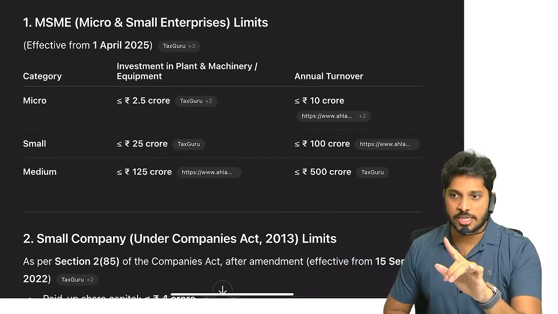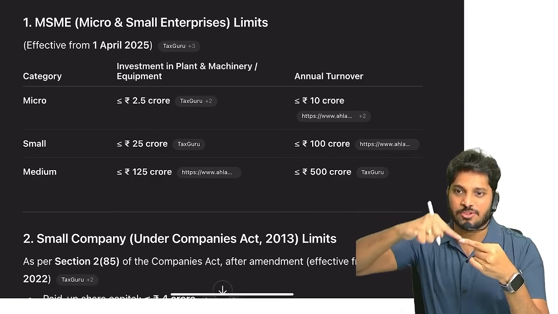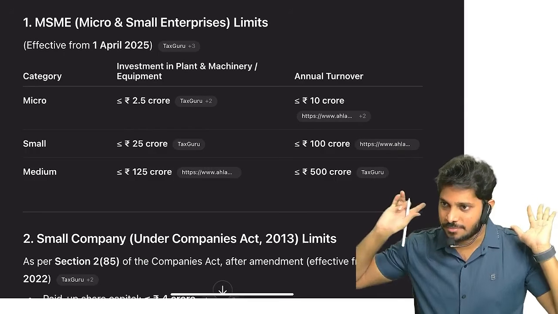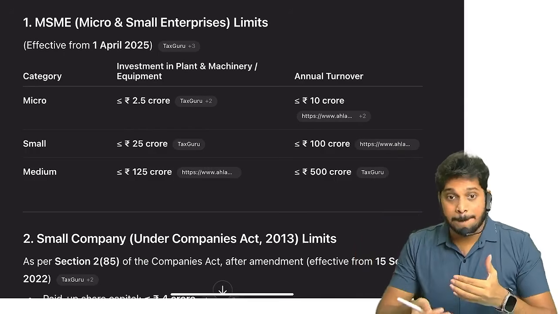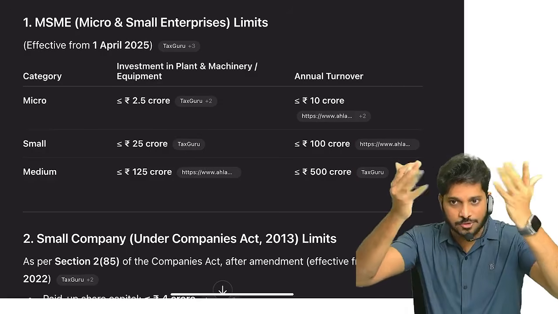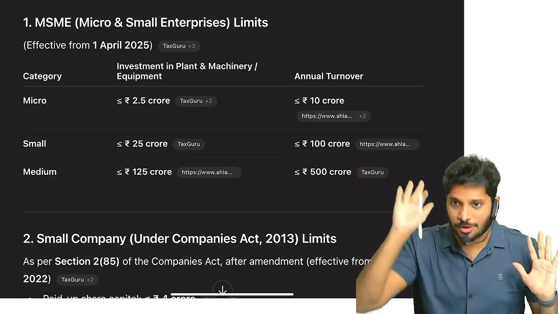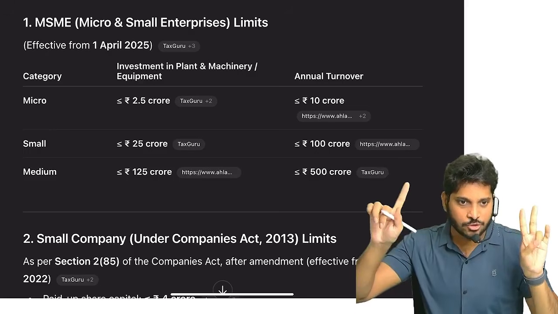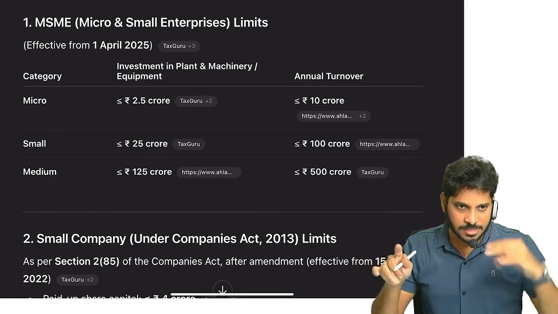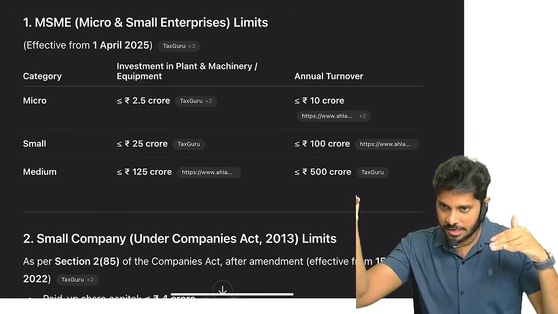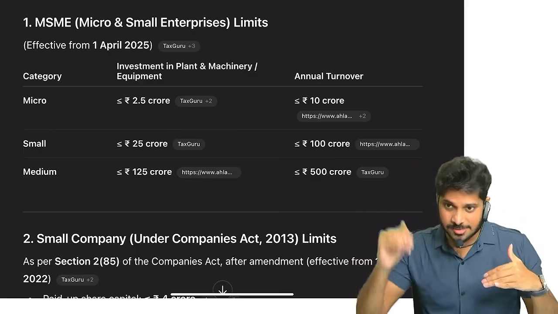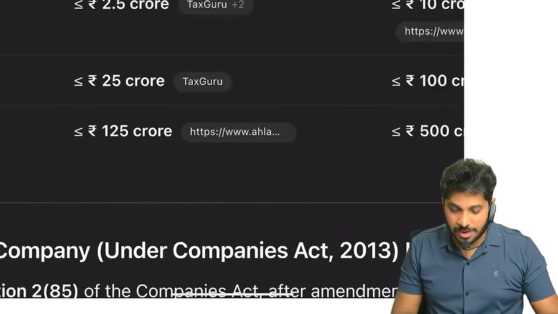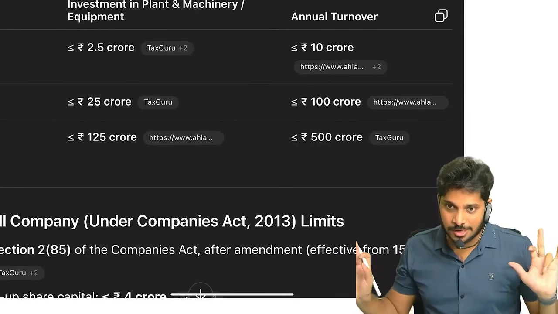Small means then 10 times of micro, 25 crore and 100 crore. Understood? Medium enterprise means 5 times of small. So micro means 2.5 crore investment and 10 crore turnover maximum. Small enterprise means 10x, 25 and 100. Medium is 5x, so 25 into 5 is 125, 100 into 5 is 500.